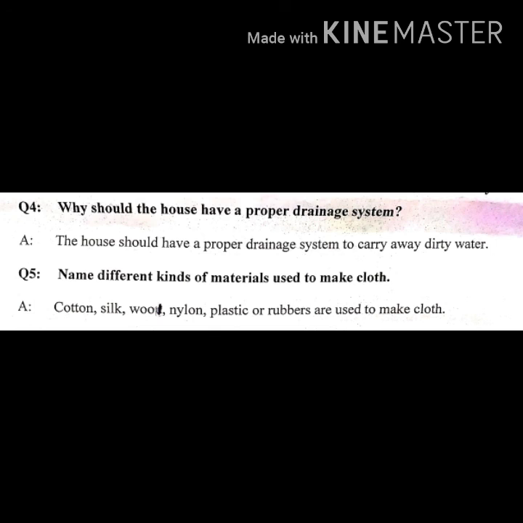The last question is: name different kinds of materials used to make cloth. So the answer is cotton, silk, wool, nylon, plastic or rubber are used to make clothes.